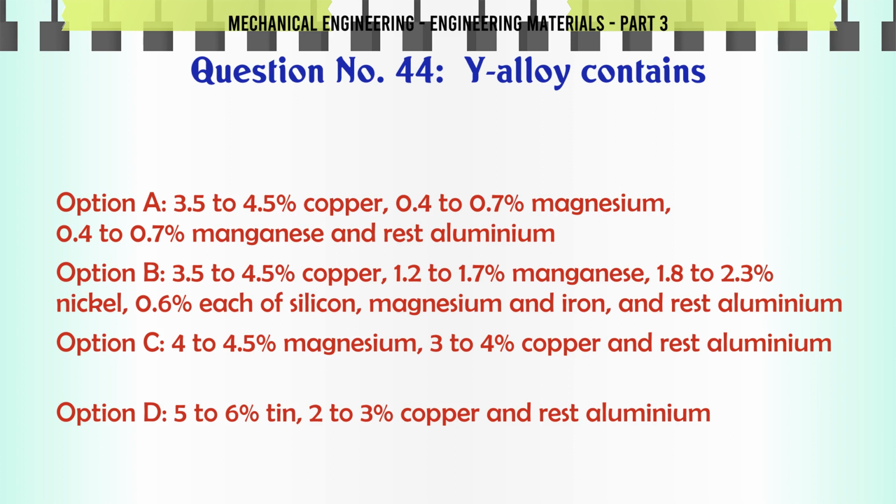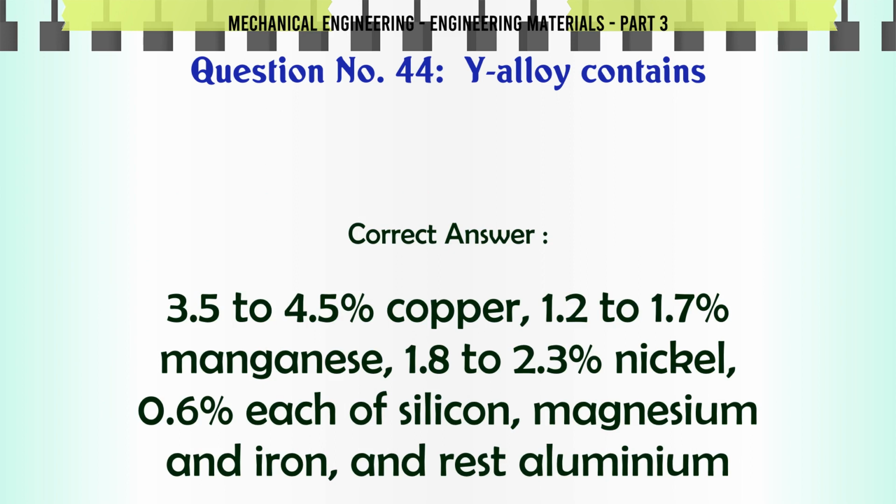C. 4 to 4.5 magnesium, 3 to 4 copper, and rest aluminium. D. 5 to 6 tin, 2 to 3 copper, and rest aluminium. The correct answer is 3.5 to 4.5 copper, 1.2 to 1.7 manganese, 1.8 to 2.3 nickel, 0.6 each of silicon, magnesium and iron, and rest aluminium.